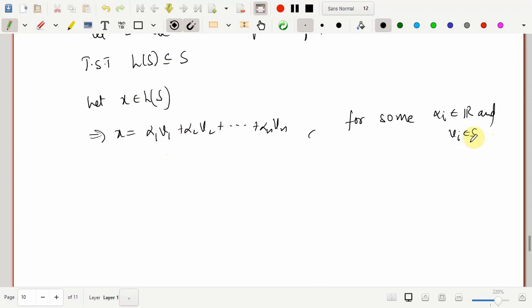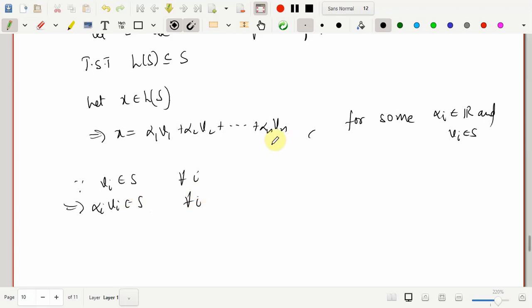So if each Vi is in S, any scalar multiple of Vi will also be in S. And if alpha 1 V1, alpha 2 V2, and so on till alpha n Vn are vectors in S, then because S is a subspace, their sum is also a part of S. So since Vi belongs to S for each i, alpha i into Vi belongs to S for each i.